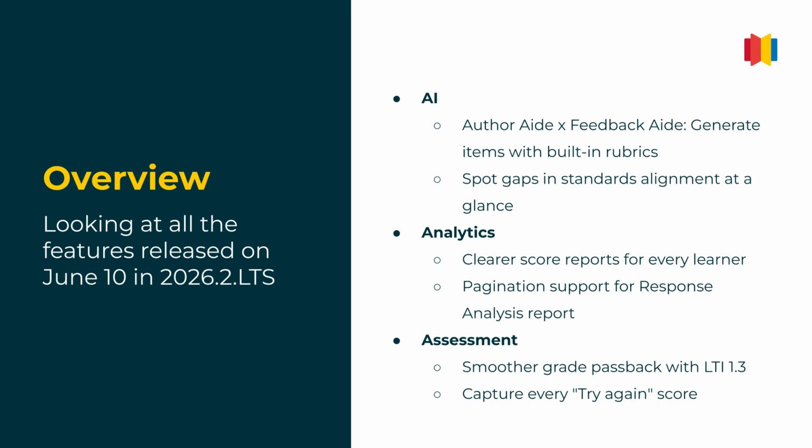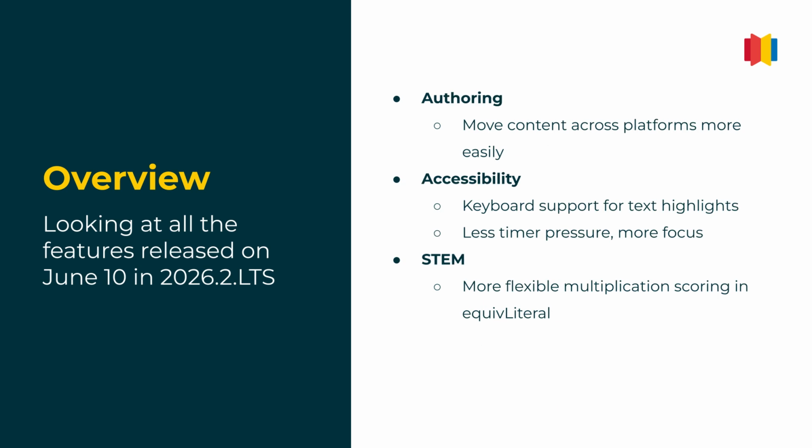In analytics, we've got clear score reports for every learner and pagination support for the response analysis report. In assessment, we'll talk about smoother grade passback with LTI 1.3, and how to capture every try-again score. In authoring, we'll cover how to move content across platforms more easily. In accessibility, we've got keyboard support for text highlights, and we're reducing timer pressure to improve focus. And in STEM, we'll explore more flexible multiplication scoring in equivaliteral.